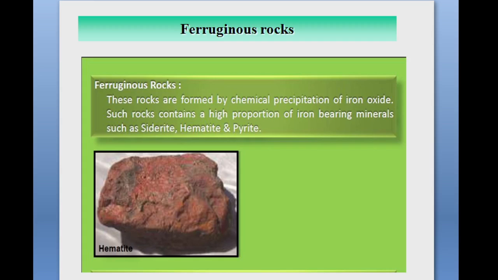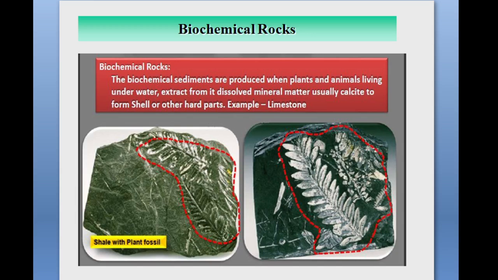Next is biochemical rocks. Biochemical rocks are a type of organically formed rock. So what does this mean? Biochemical rocks are produced when the plants and animals living under the water extract from it dissolved mineral matter, usually calcite, to form a shell or other hard parts. In the figure you can see the design is printed on these rocks.